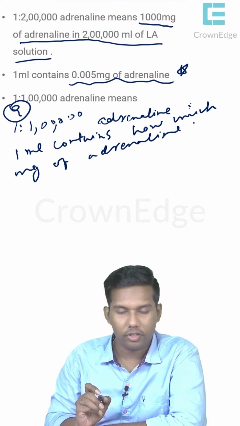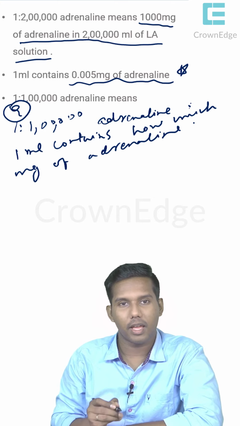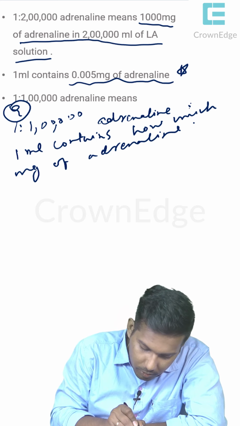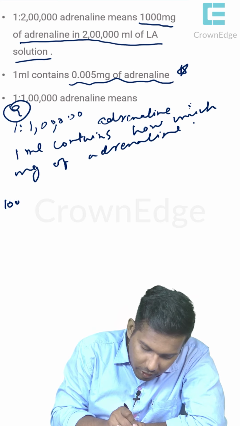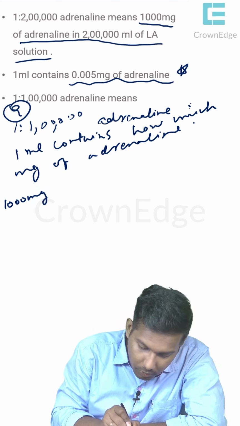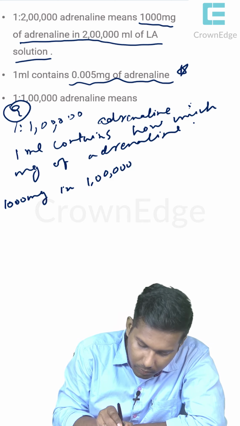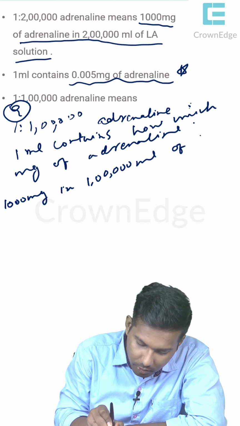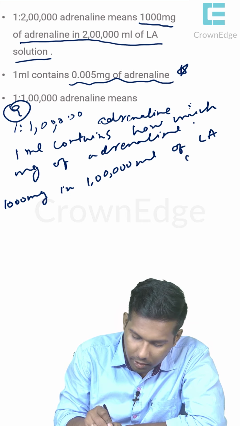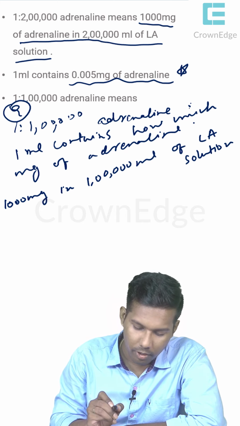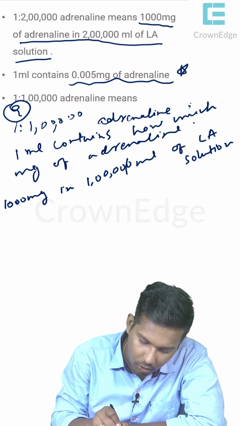Okay, now let us calculate it. 1000 mg in 1 lakh ml of LA solution. 1:1 lakh adrenaline means this. I hope everyone got it. Now let us cross all the zeros.